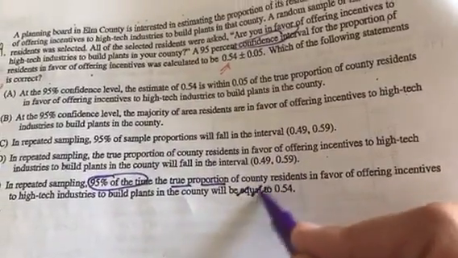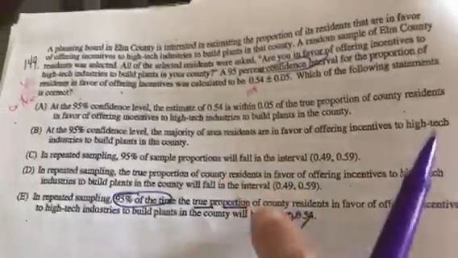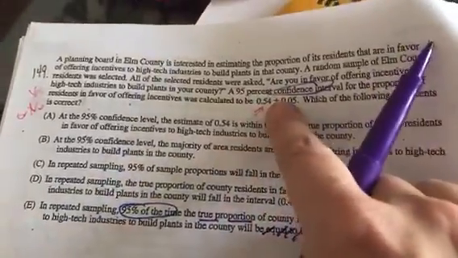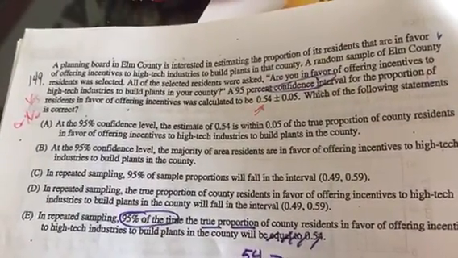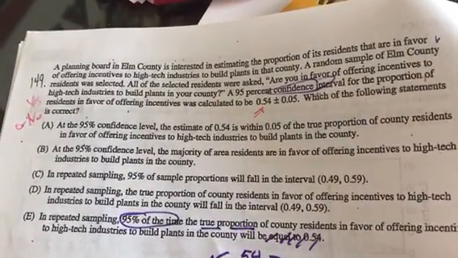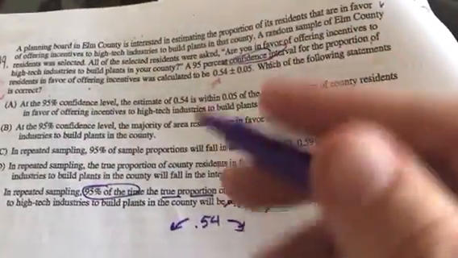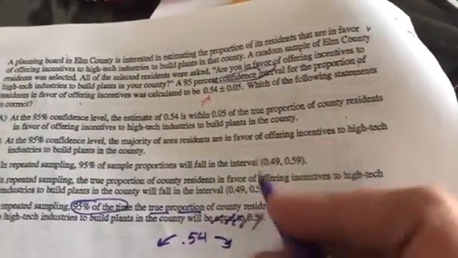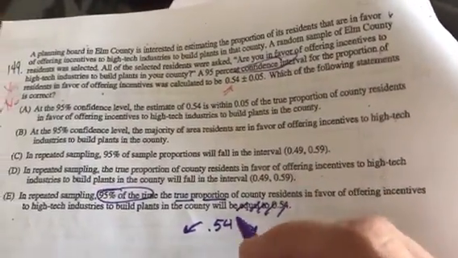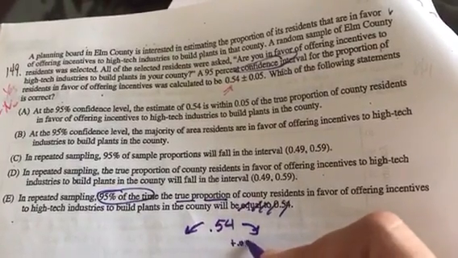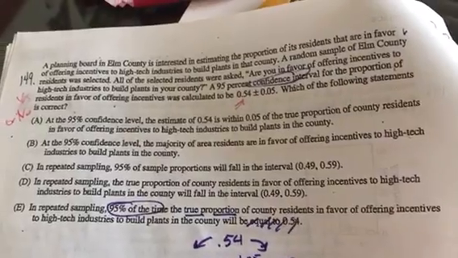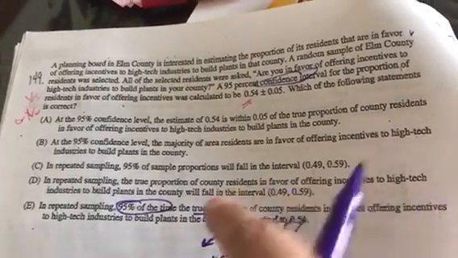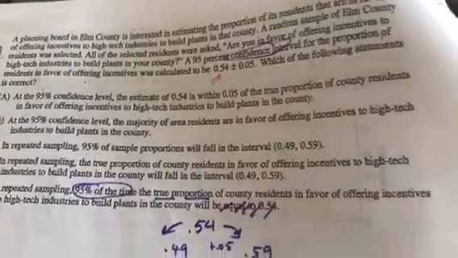But we can't say this. 95% of the time the true proportion would fall within this interval. So all we really know is it would fall within that interval 95% of the time, because we're searching out the truth and we cast a really big net to try to figure out where the truth would fall. So if I add that, I get 0.59, and if I subtract that, I get 0.49. So maybe this one says a little bit more what we're looking for.